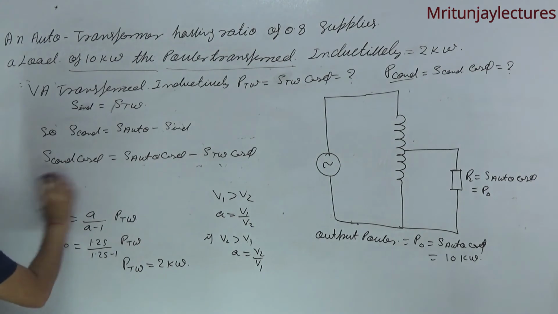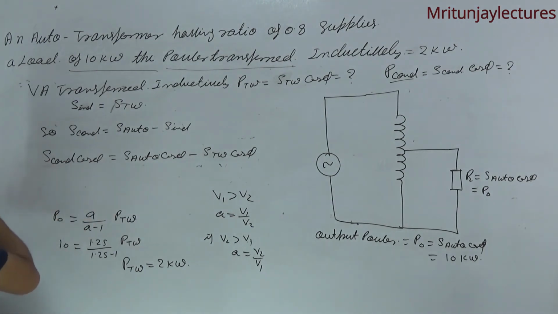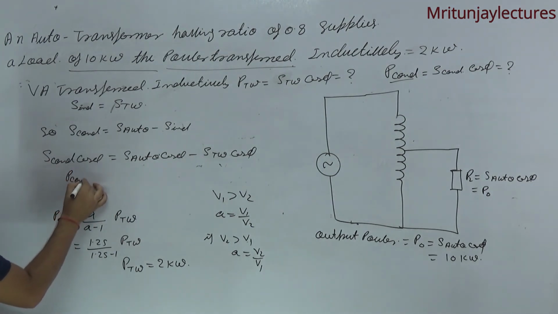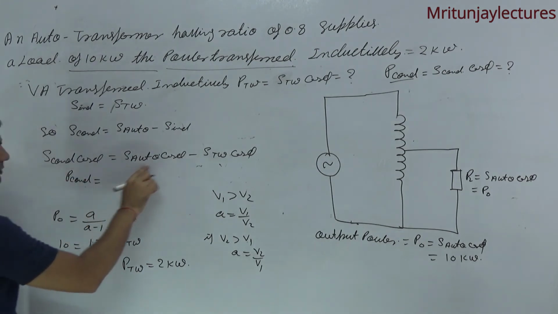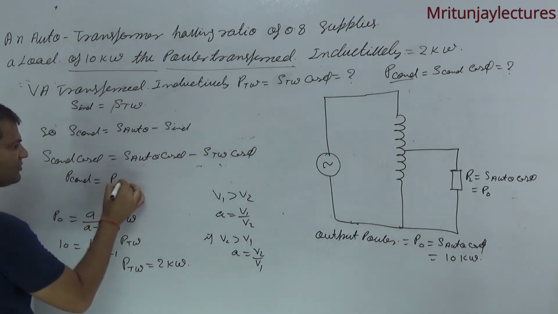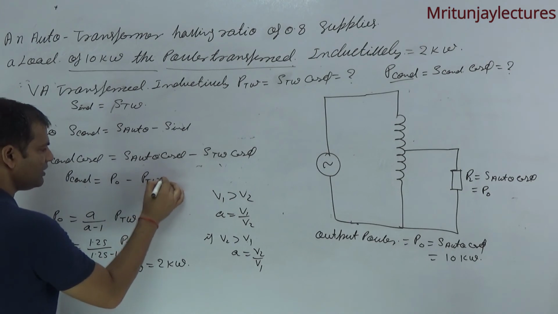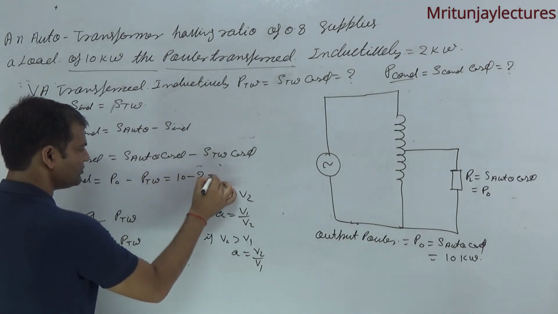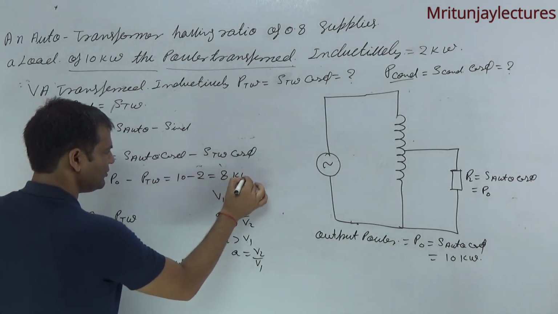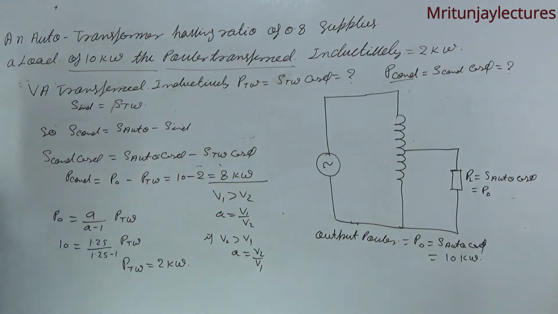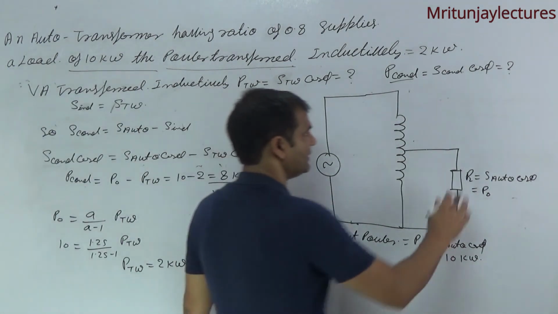That is P conductively, which is P0 minus PTW. P0 is 10 and PTW is 2. Finally, 8 kilowatt is the final answer.